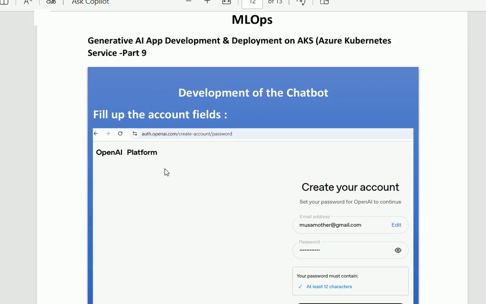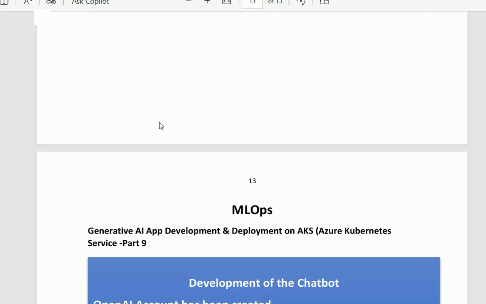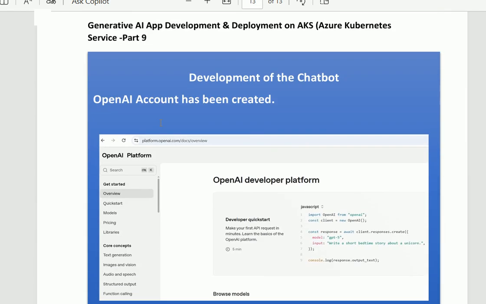Create your account. In the first field, you will provide your email address, and in the second, you will provide your password. After providing the password, you will click on the continue button. When you click on the continue button, you will get this interface. Your user has been created in OpenAI.